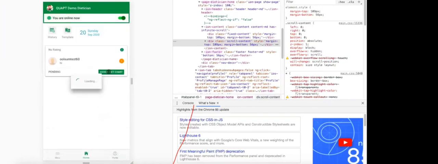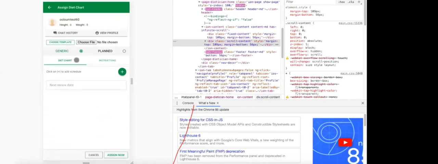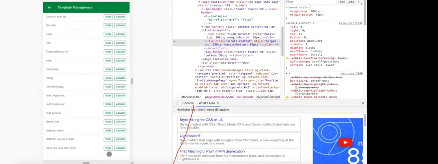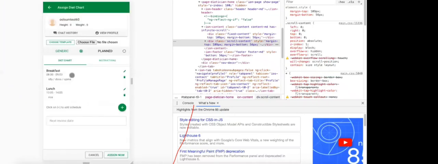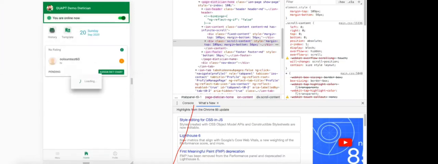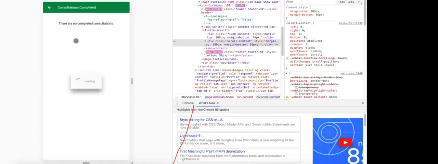For example, here, Wholesome Test 60. Assume this guy is 60 plus. I just say assign. You see exactly what we have typed coming in here. So this is with respect to the templates. And then the entire history, the dietitian can actually see the entire history.